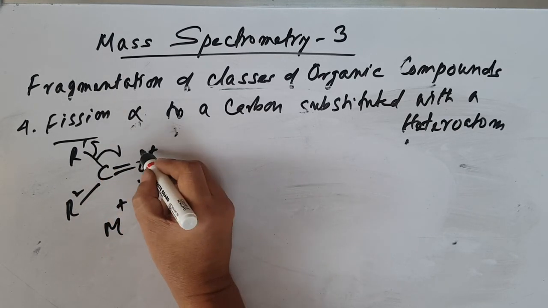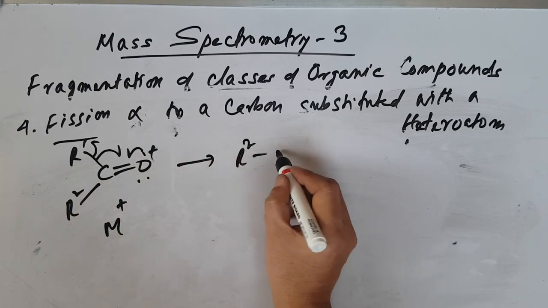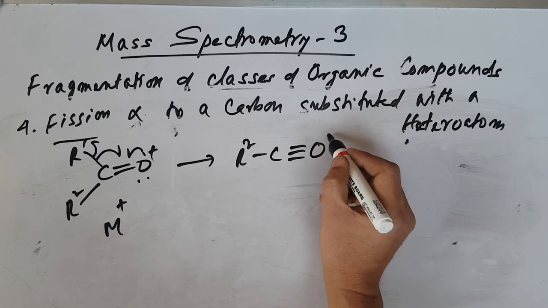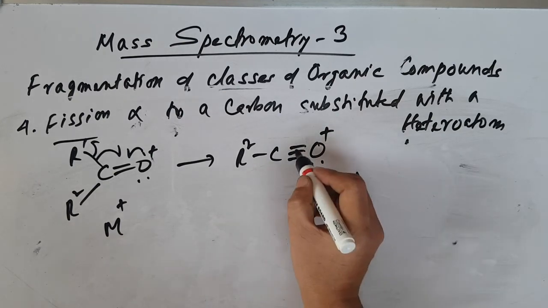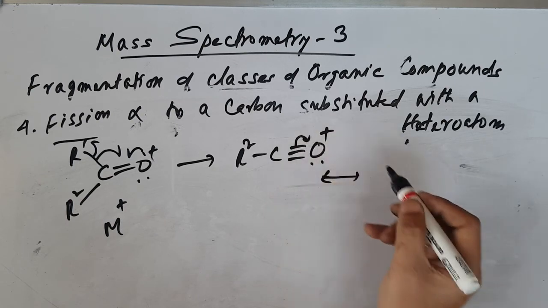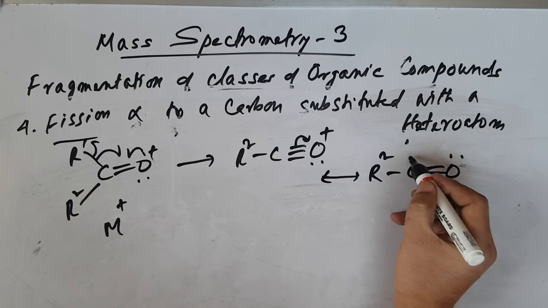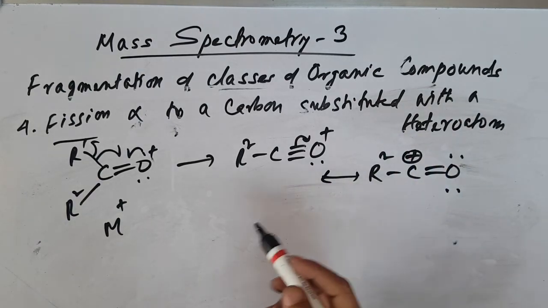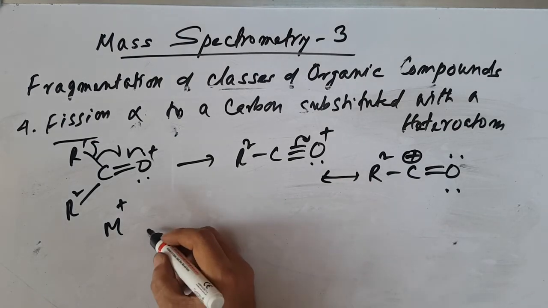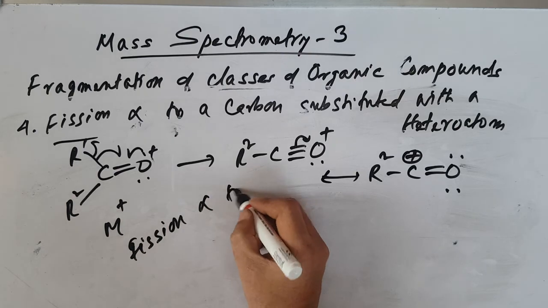So you can have R2 C triple bond O positive charge like this, so a carbocation can form. Like this, in the case of a carbonyl group, fission alpha to the carbonyl group takes place here.